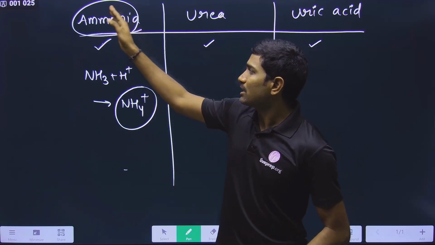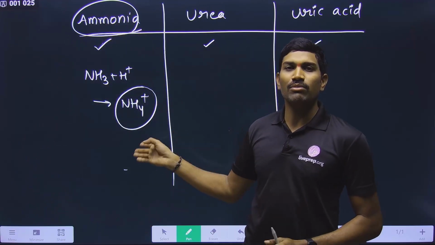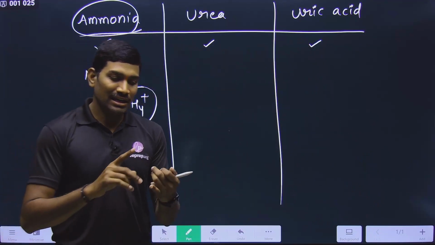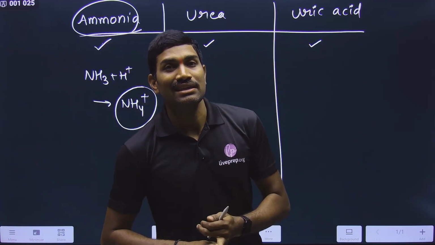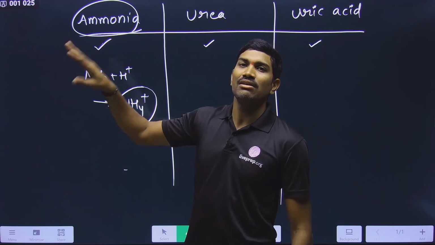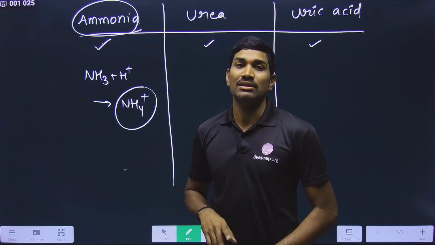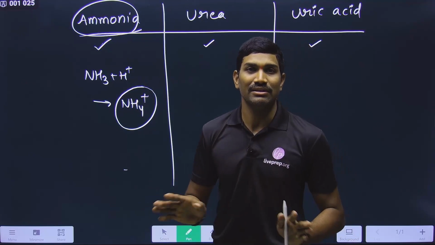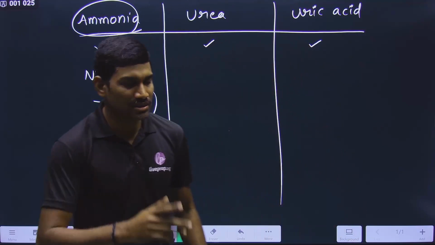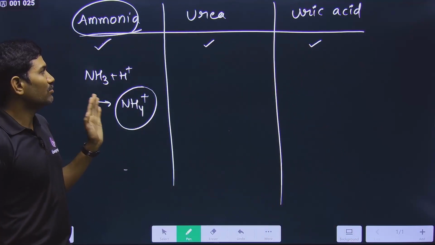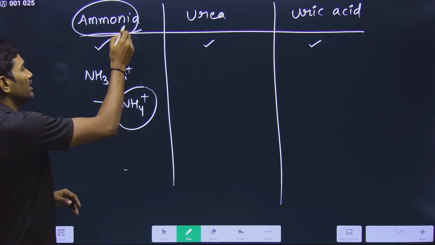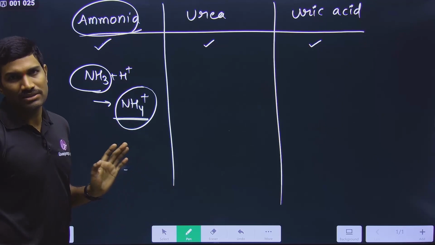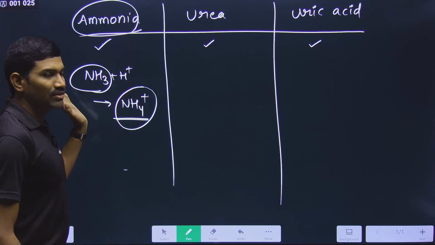That's why for the removal of this ammonia in the form of ammonium ion, kidneys are not playing any role. Directly at the body surface or at the gill surface, this ammonia is freely undergoing diffusion. But technically, for its removal, a large quantity of water is required. Clear? Because it is highly toxic material. This is one important point that they are discussing. So ammonia means you are writing NH3, ammonium ion means you are writing NH4 plus. Clear? With this, the information is completed.